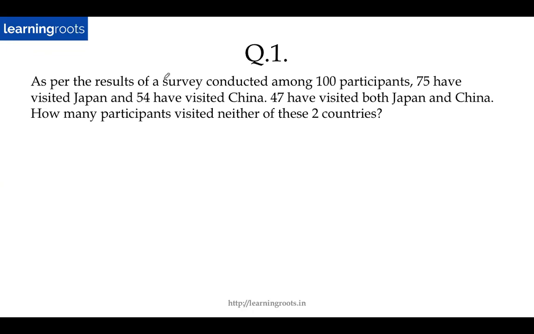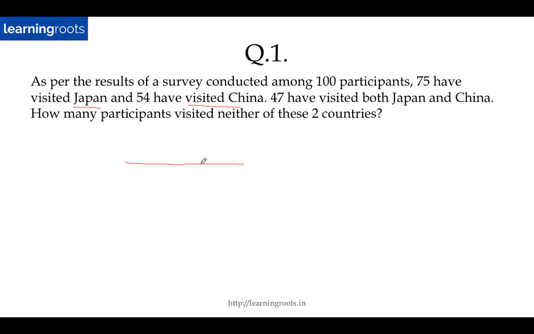Okay, so in these kind of questions or in set theory questions, the first thing that you should do is to identify the sets. So in this case, what are the two sets? One is visited Japan, didn't visit Japan, and the other one is visited China, didn't visit China, right? So these are the two sets that we get. So obviously it's a two-set question.